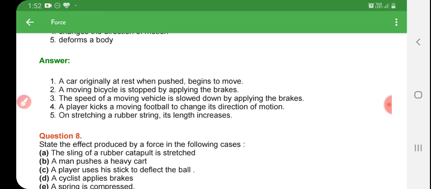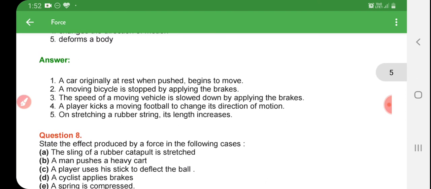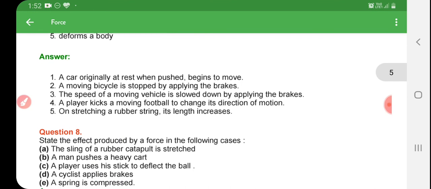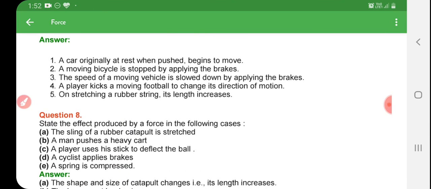When playing football, the ball passes from one place to another, and when the player kicks it, the direction of motion changes. Fifth, deform a body: a stretched rubber string increases in length, and then returns to its original position.